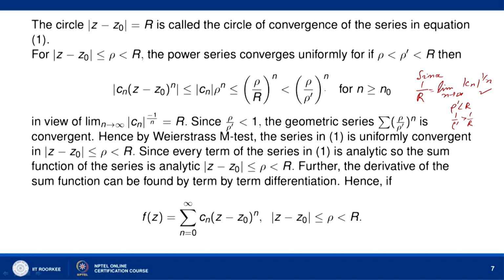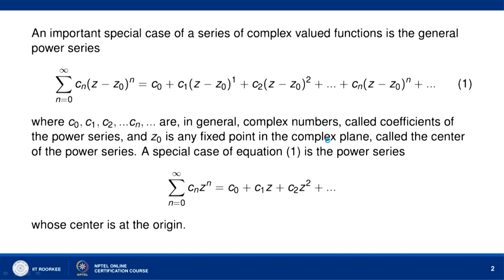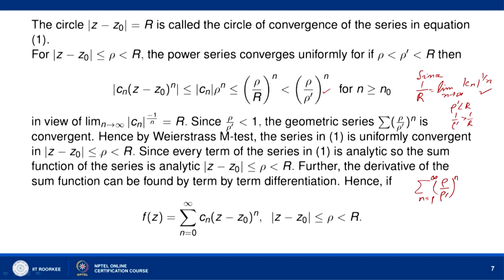Now, since rho by rho dash is less than 1, the geometric series sigma n equal to 1 to infinity (rho by rho dash) to the power n is convergent, and hence by Weierstrass M-test the series in 1 is uniformly convergent. So, this series converges uniformly in mod of z minus z naught less than or equal to rho less than r. Since every term of the series in 1 is analytic,